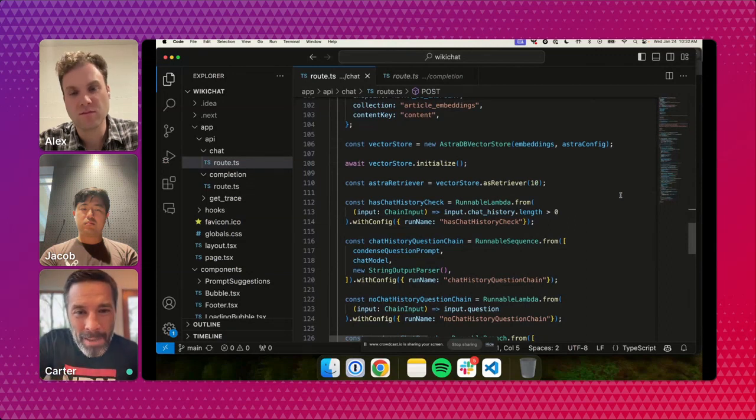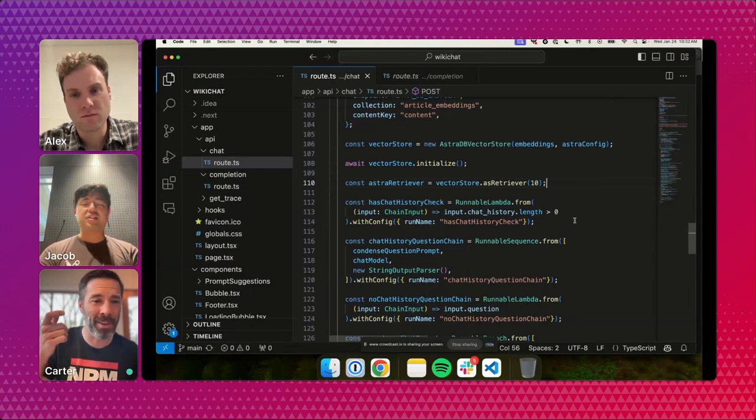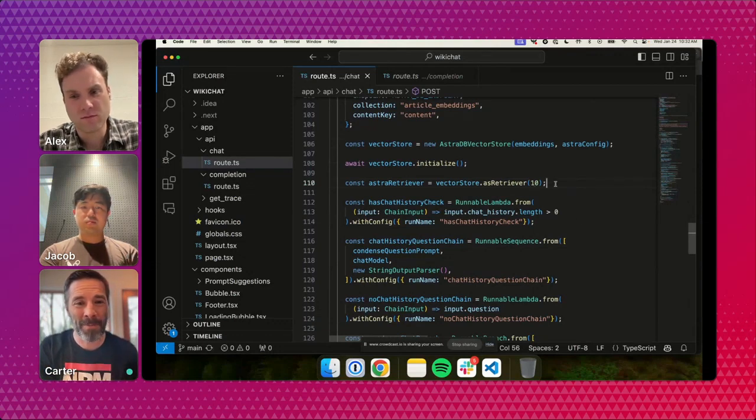And that's what's happening on line 110, or maybe not. That's where we define the retriever, but when the actual query happens, that's exactly what's happening. We're taking that question into a vector, and we're getting those closest things back. Is that a fair description? Yeah, I think that's well said. Awesome. And here we're saying grab the 10 most relevant results.